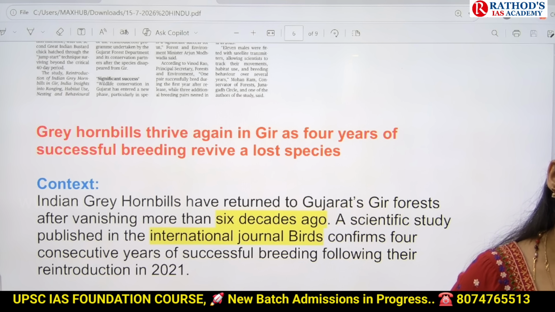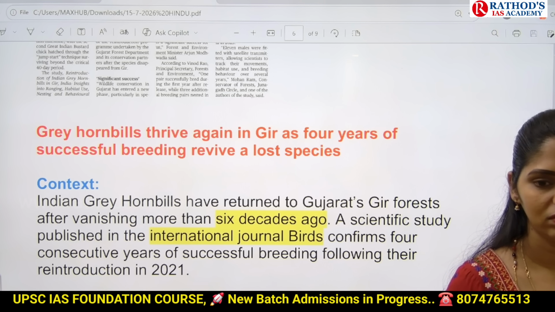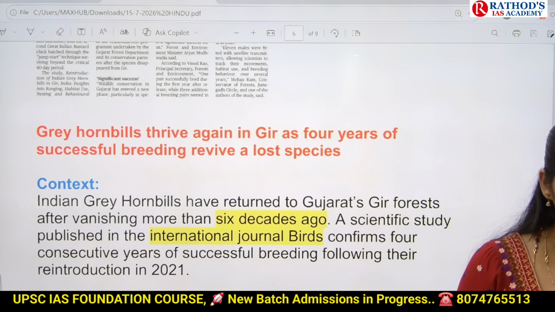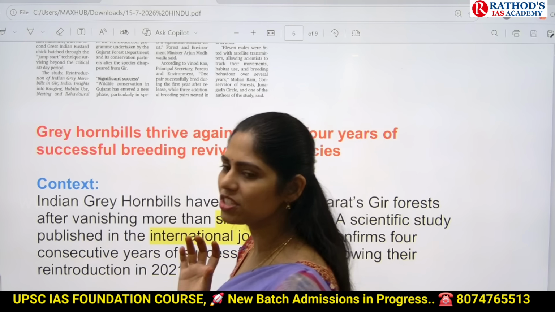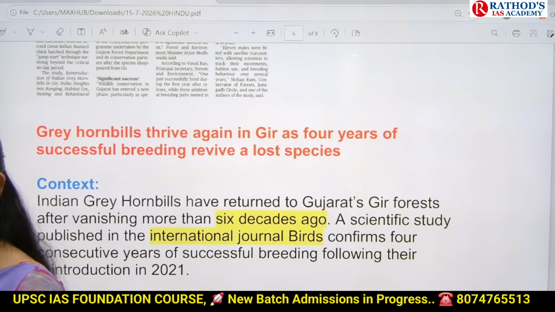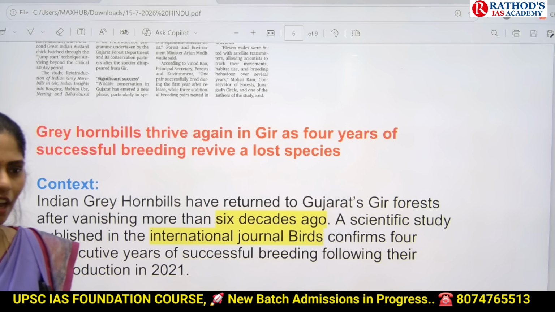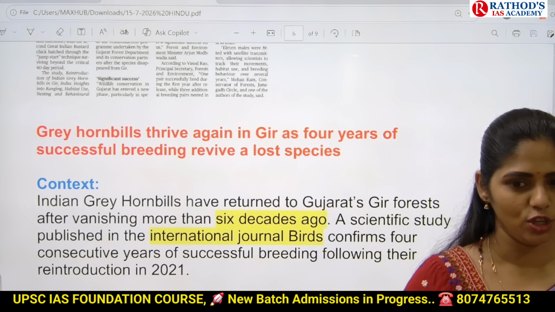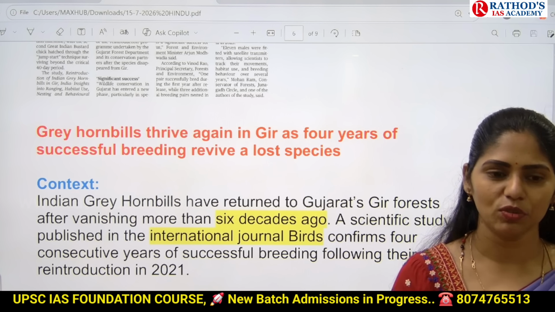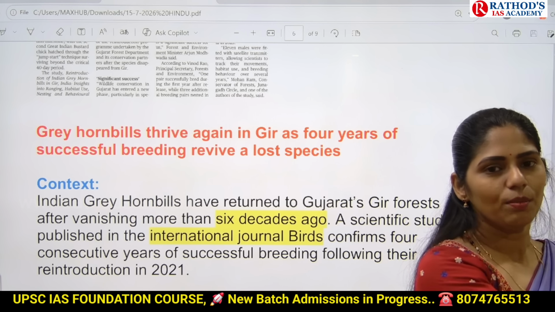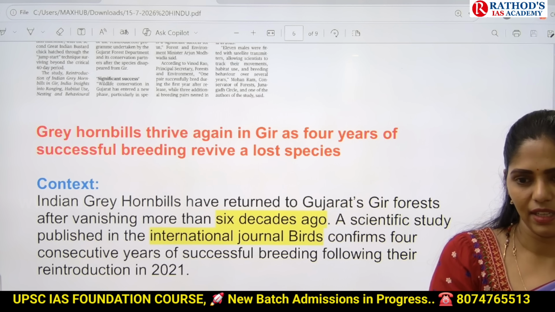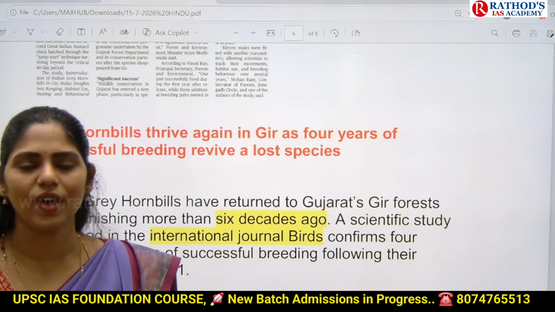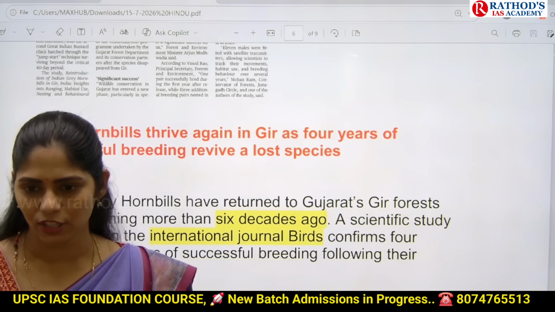how can UPSC ask you a question in the mains? It can ask a question on reintroduction and conservation of animals. Conservation of biodiversity is a very important topic in your environment and ecology, and in that we have ex situ and in situ conservation. Ex situ is nothing but taking the animal from that place and providing an artificial environment and protecting it. In situ is nothing but going and taking steps in the place where it is located and increasing its population.